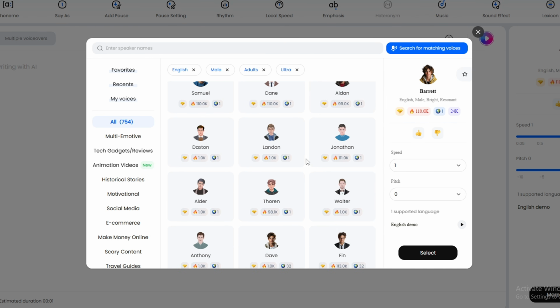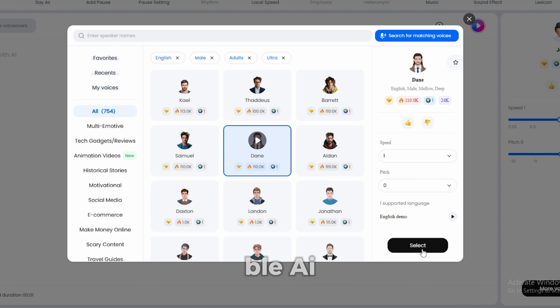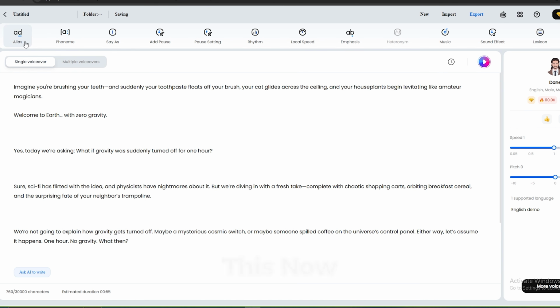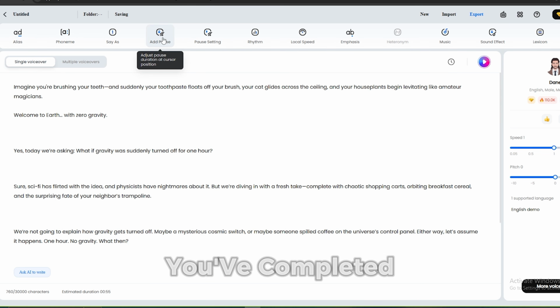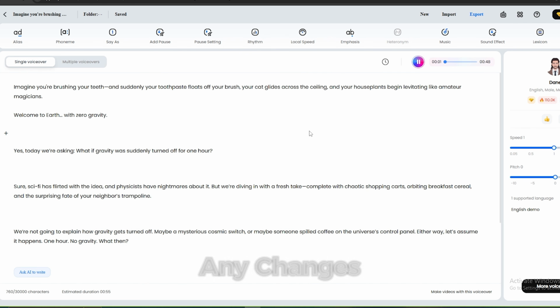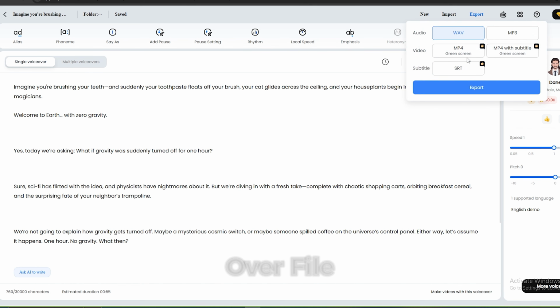This is actually good for our channel. Once you select a suitable AI voice, all you need to do is copy the script part by part into this. Now, you can add pauses and emphasize the voiceover using these options. After you have completed that part, click this button to generate voiceovers. Once the generation is completed, you can preview it and make any changes you want. Finally, click the export button to download the voiceover file. And with that, the voiceover part is done.